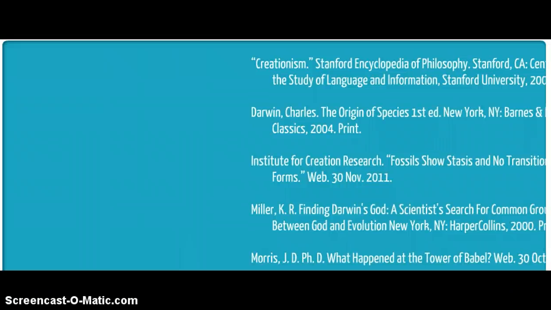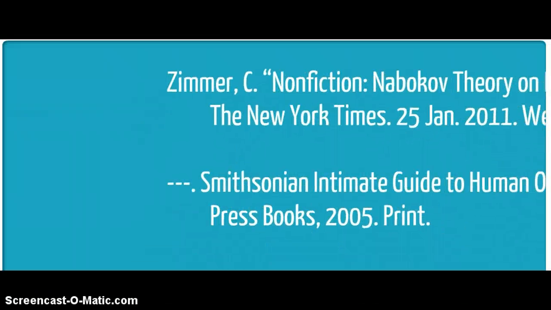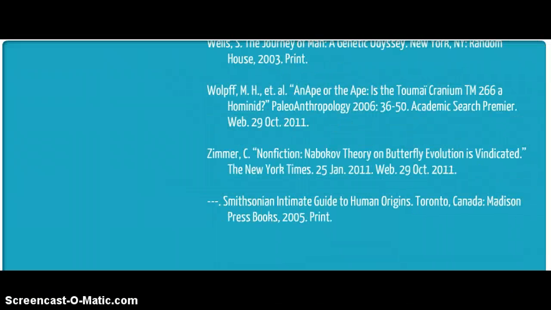Sources should be arranged alphabetically by author, or if there is no author, by the title, or whatever the first word of the citation is. Each citation should be flush left for the first line, with a hanging indent of 1/2 inch for all remaining lines. When 2 or more works by one author are cited, the works are listed alphabetically by title. For the second and all additional entries, type 3 hyphens and a period in place of the author's name.